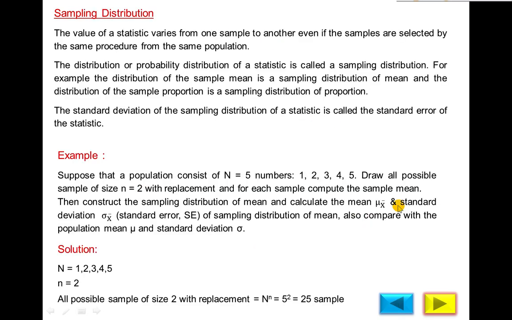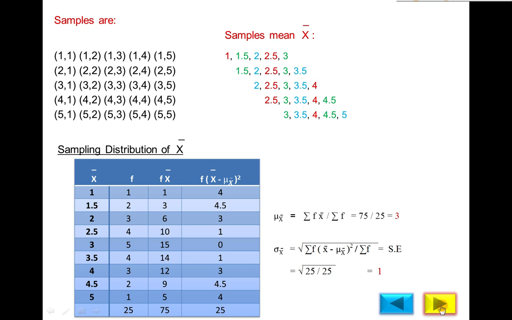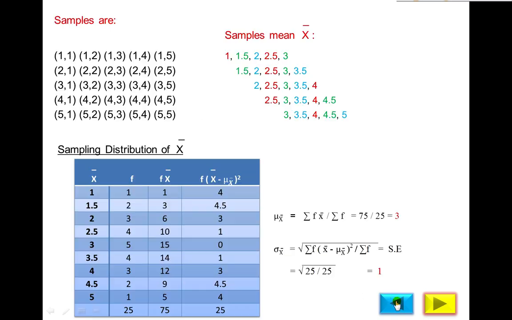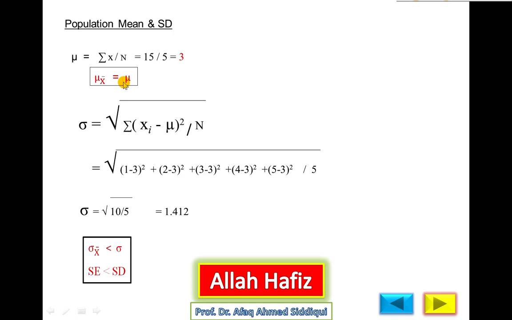Now compare with the population mean and standard deviation. There are 5 observations of the population data. Add all the values, 1 plus 2 plus 3 plus 4 plus 5, you will obtain 15. Divided by the number of observations 5, it is equal to 3. So both are the same. Mean of the sampling distribution is 3, mean of the population data is 3. So the mean of the sampling distribution is always equal to the population mean. This is a proof, but the proof is not included in your syllabus. We have the proof here numerically.